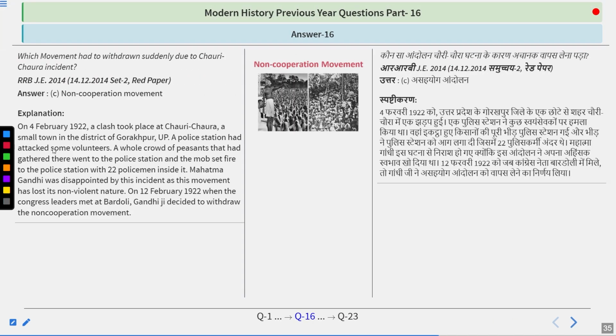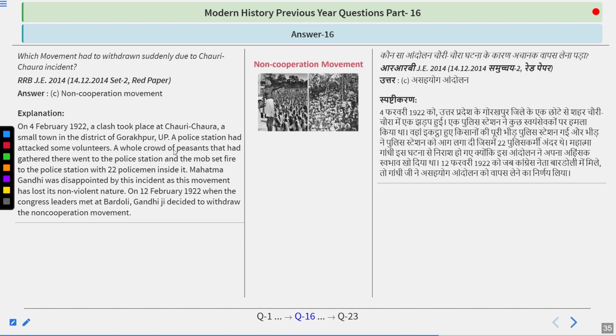So on 4th February 1922, a clash took place at Chauri Chaura. Actually, what happened was that a mob was protesting against a liquor shop that was open in that place. And particularly, police was there, and suddenly things were not good at that time. So police opened fire and some of the protesters died. Later in the night, the protesters came along and tied all the 22 policemen in that particular police post and set it on fire.